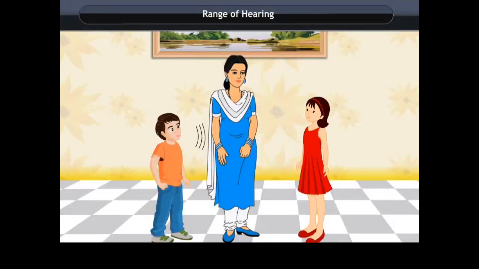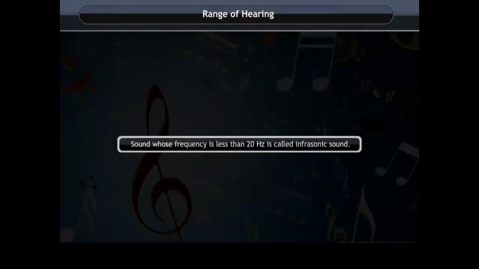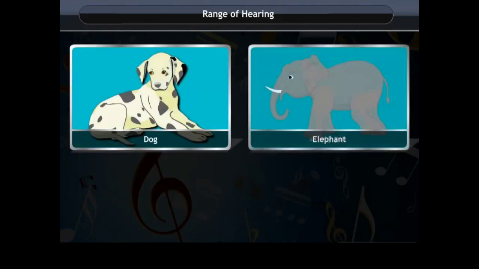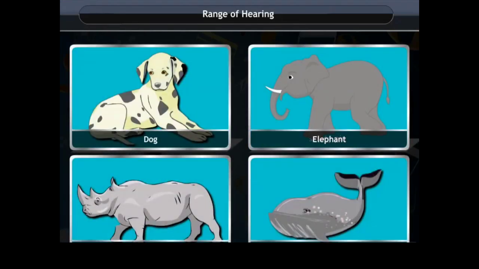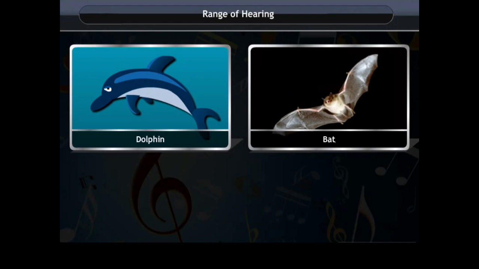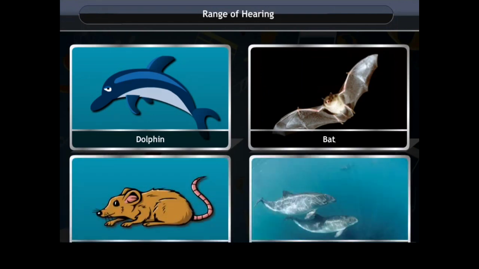Range of hearing. Human beings can hear sound frequencies between 20 Hz and 20,000 Hz. Sounds whose frequency is less than 20 Hz are called infrasonic sound. Animals like dogs, elephants, rhinoceros, whales, etc. produce and hear infrasonic sound. Sounds whose frequency is more than 20,000 Hz are called ultrasonic sound. Animals like dolphins, bats, rats, porcupines, etc. produce and hear ultrasonic sound.